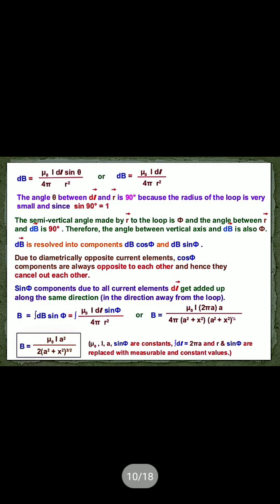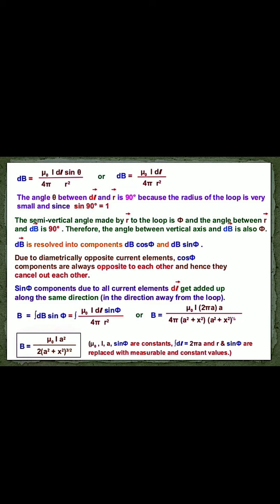So if we put it there, we get dB equals mu 0 by 4 pi, I dl by r square, sin 90. The value of sin 90 is 1. So we get mu 0 I dl by 4 pi r square. Clear? The angle theta between dl and r is 90 degrees because the radius of the loop is very small, and sin 90 equals 1. Clear?